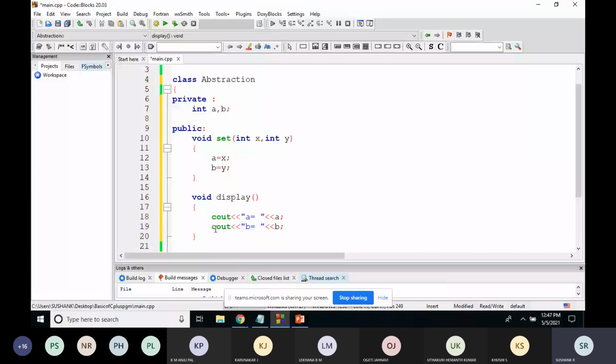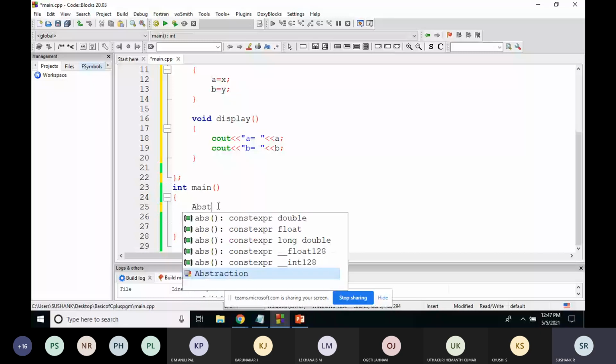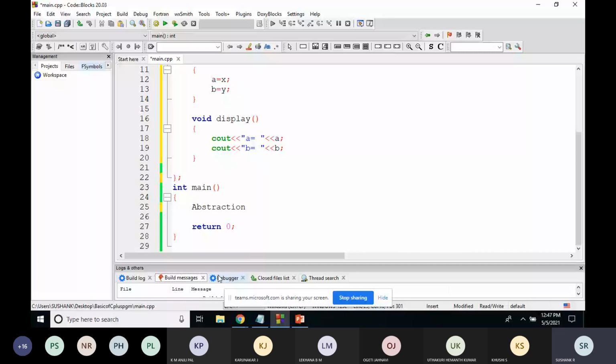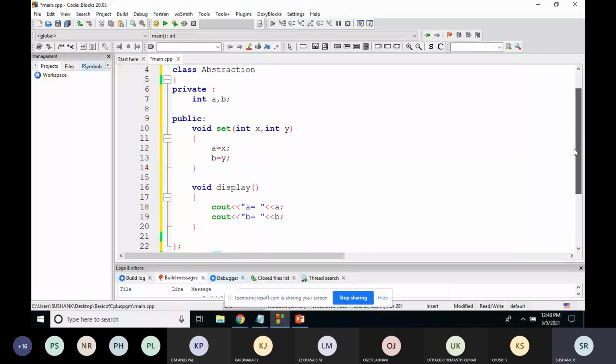So now what will happen? Now you know what the name is: abstraction. I'll call the object name as ab. After this, I want to set the value of a and b. Directly I cannot set them, so I'll call ab dot, and the function to set the value. Which function are you using to set the value of a and b? Can anyone tell which function is being used?